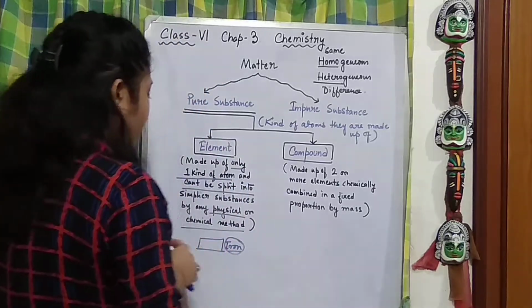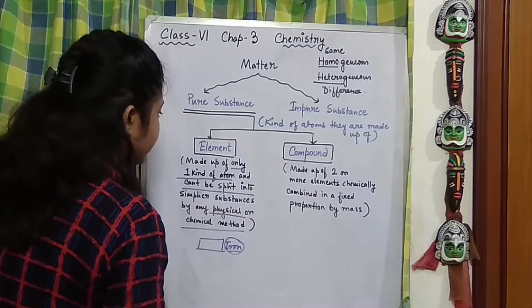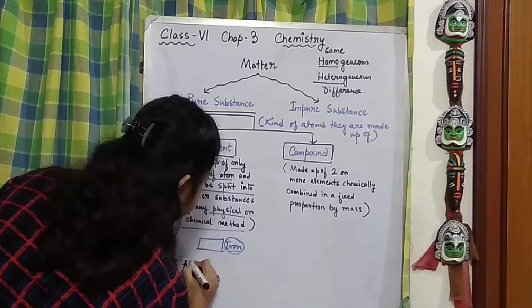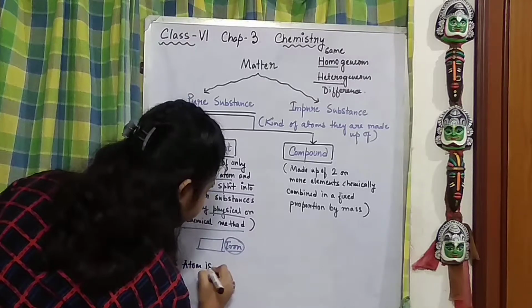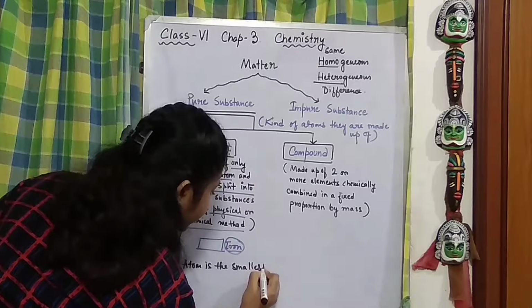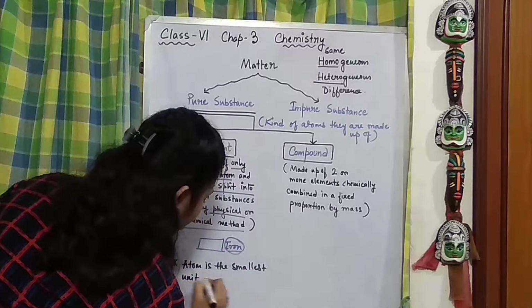So the basis of the element is the atom. Atom is the smallest unit of an element.